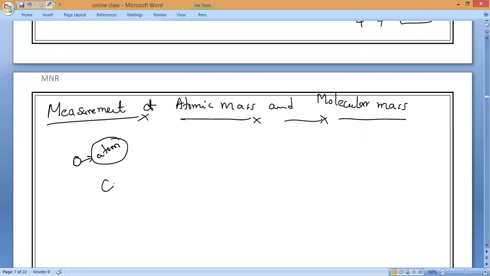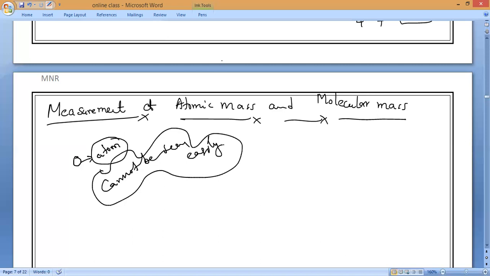As they cannot be seen easily, we cannot carry them in our hand. If we cannot carry them, it is not possible to measure. It is very difficult to measure the mass of an atom individually. So, as it is difficult to measure atomic mass or molecular mass by normal weighing, we use a different thing called relative atomic mass.